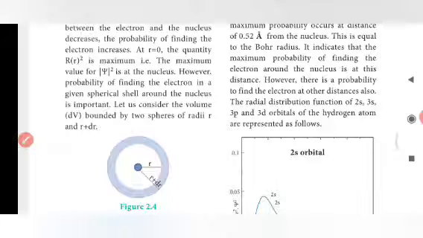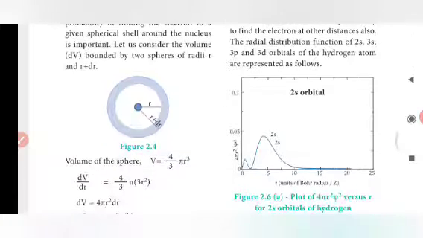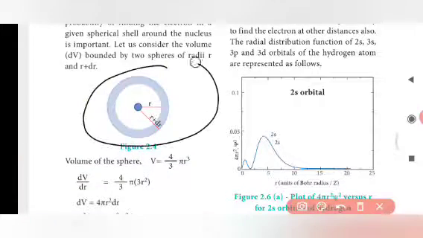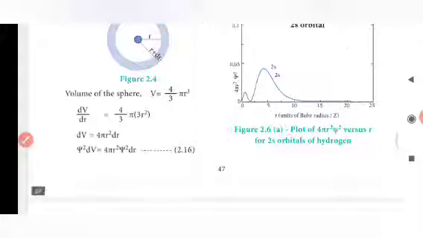Let us consider the volume dV bounded by two spheres of radii r and r plus dr. Taking the spherical equation, the volume of a sphere is V equal to 4 by 3 pi r cube. Differentiating, dV by dr equal to 4 by 3 pi into 3 r square.